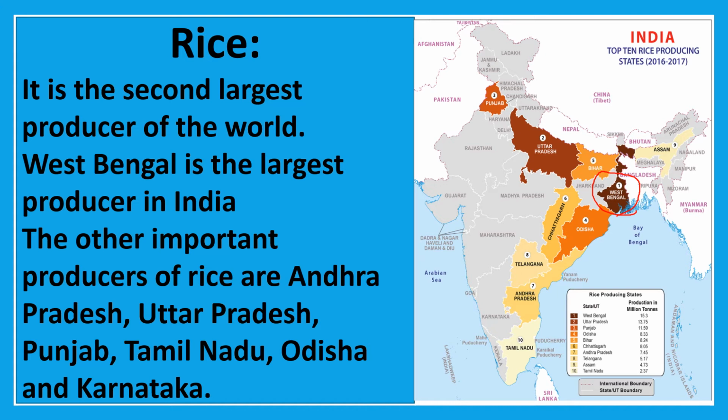The other important producers of rice are Andhra Pradesh, Uttar Pradesh, Punjab, Tamil Nadu, Odisha, Karnataka.